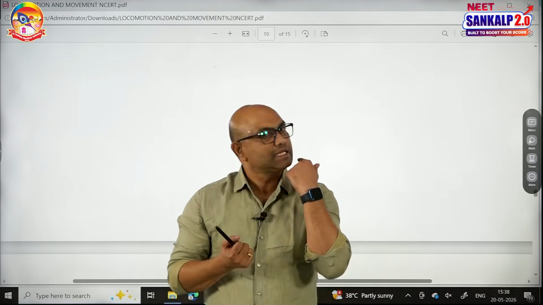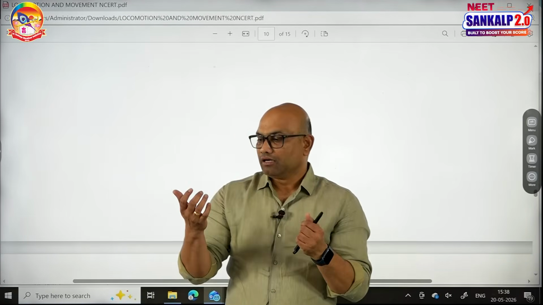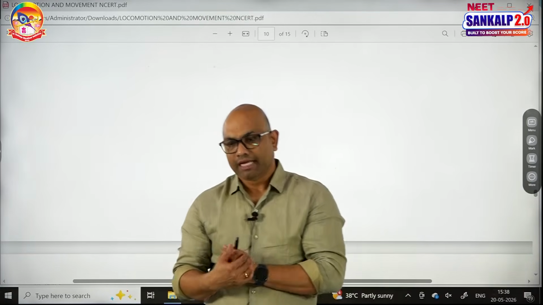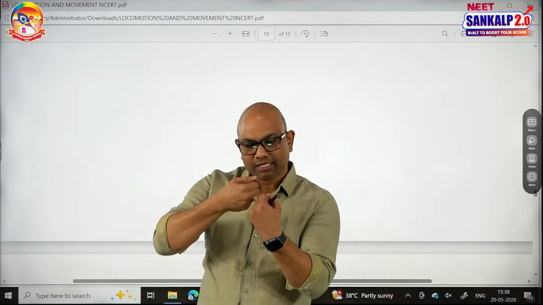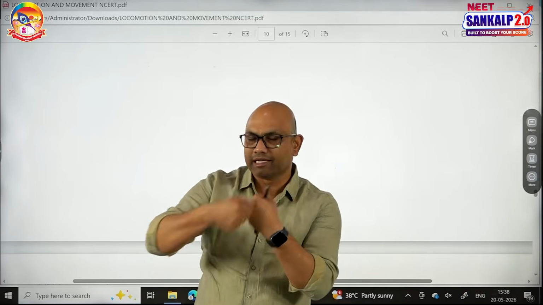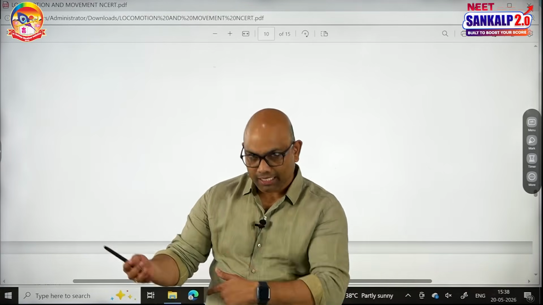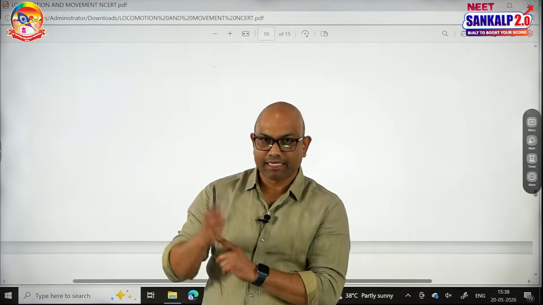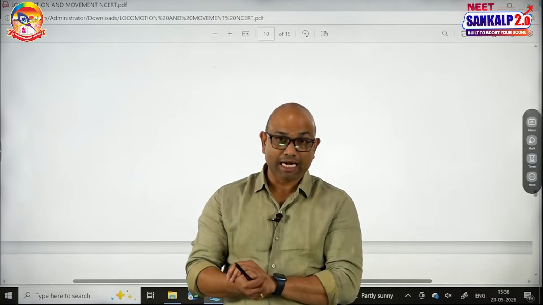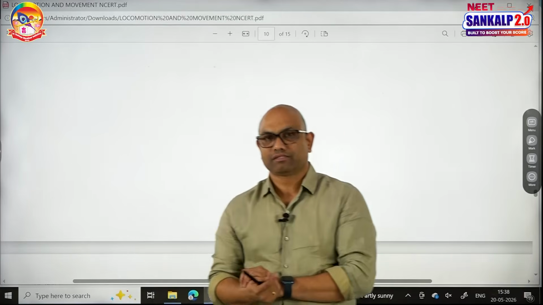Between the atlas and axis there is a joint called pivotal, which allows rotatory movements. Next, between carpal and metacarpal of the thumb we have a joint called saddle joint. And between the carpals, between the tarsals there is a gliding joint. That means the 2 flat carpals can slide upon each other in different directions, forming a gliding joint. So examples of synovial joints: ball and socket, shoulder and hip; hinge joint, elbow joint, knee joint and interphalangeal joints; pivotal, atlas and axis, atlanto-axial joint; saddle, carpal and metacarpal of the thumb; gliding, intercarpals, intertarsals.